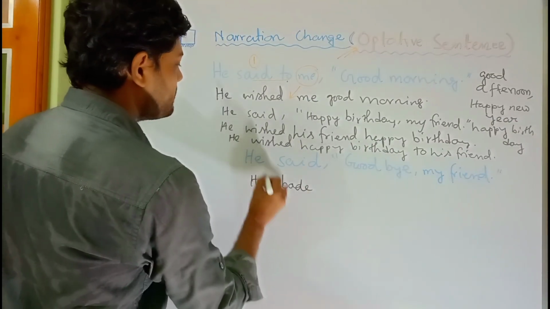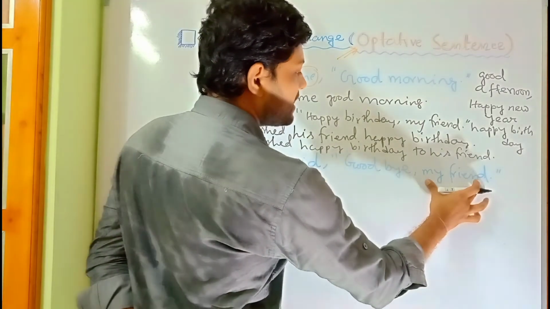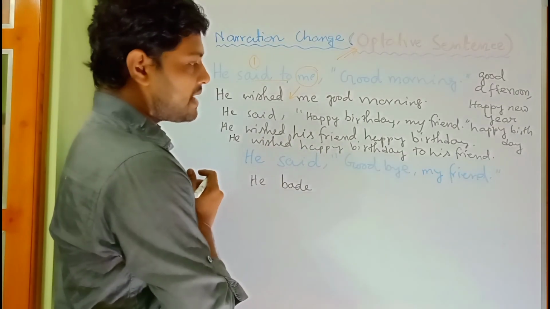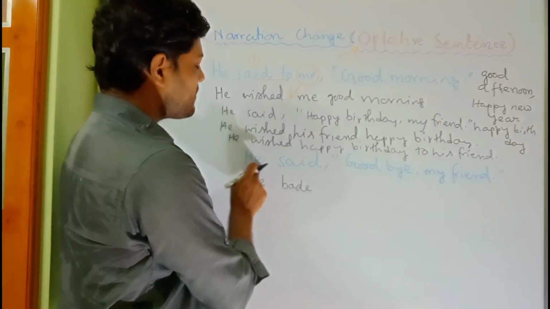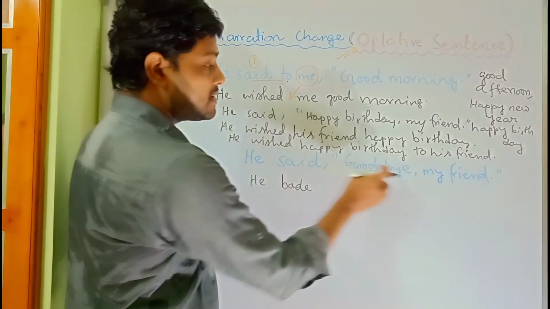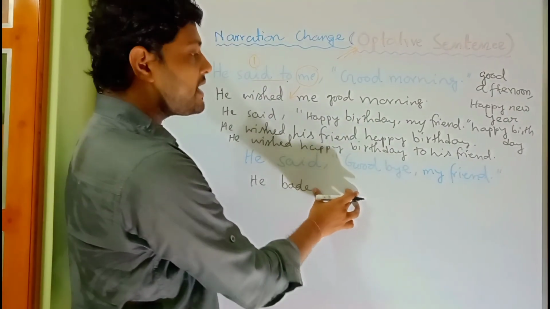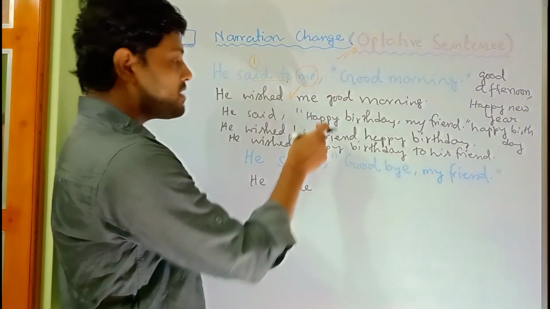So it will be he bade. Okay, then you have to think that my friend is the narrative here. So you can take him out, as my means first person. So it will be changed into the person of the narrator. Narrator is third person. It will be changed to his friend. You can take his friend here, or you can keep it at the end, to his friend, as we have solved just now.